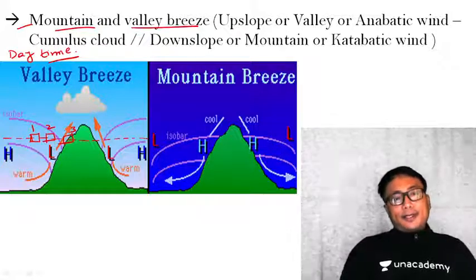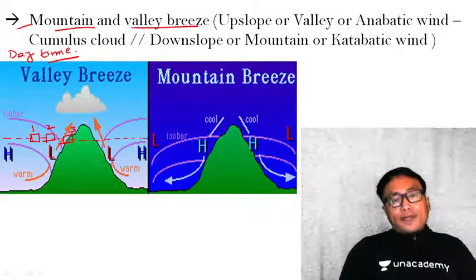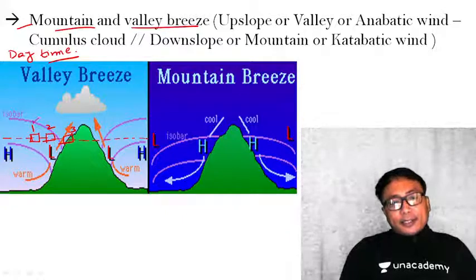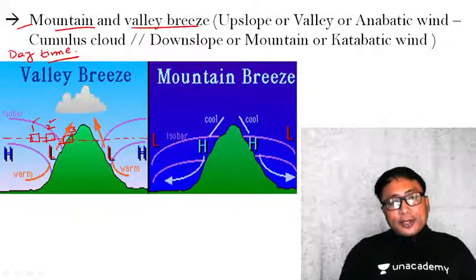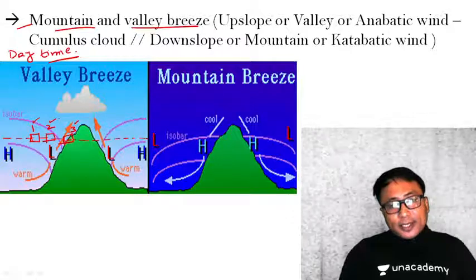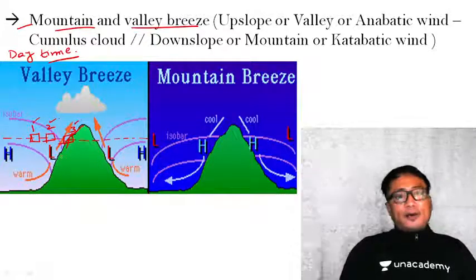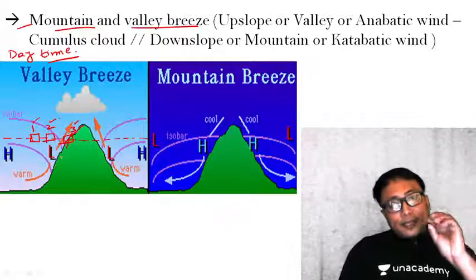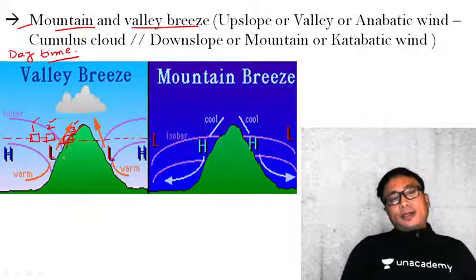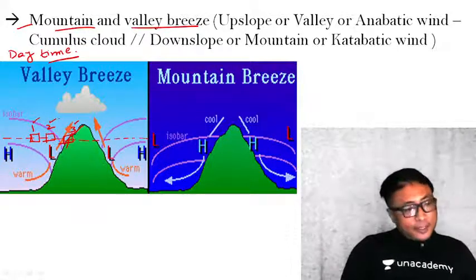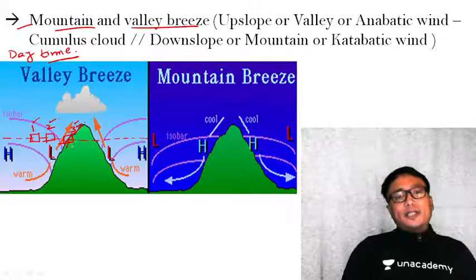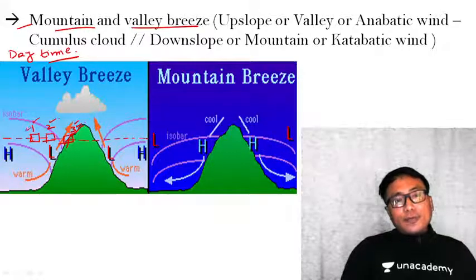Now you tell me which parcel of air, that is parcel number 1, parcel number 2 and parcel number 3. This air parcel is in contact with the land area like this. Now which parcel of air will be heated much faster? It is parcel number 3 which will be heated much faster as compared to air parcel 1 and 2.